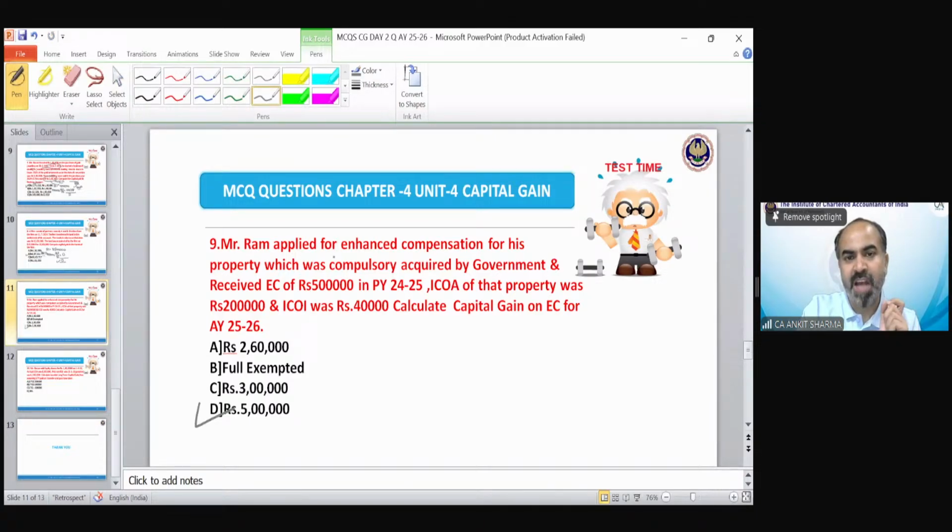The question says Ram applied for enhanced compensation for his property, which was compulsorily acquired by government, and received EC of 5 lakh. Indexed cost of acquisition of property was 2 lakh and improvement was 40,000. So calculate the capital gain. In case of EC, there would not be any cost of acquisition and cost of improvement, because that must have already been deducted at the time of calculation of your capital gain on receiving the original compensation. So the correct answer would be 5 lakh.